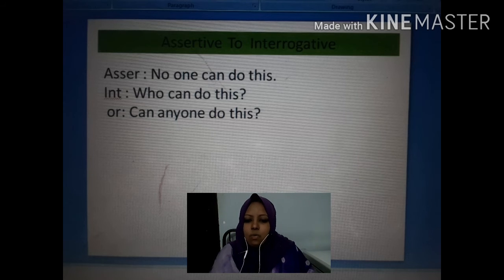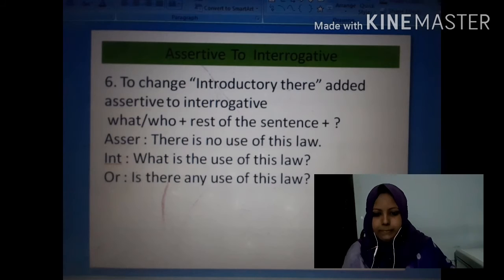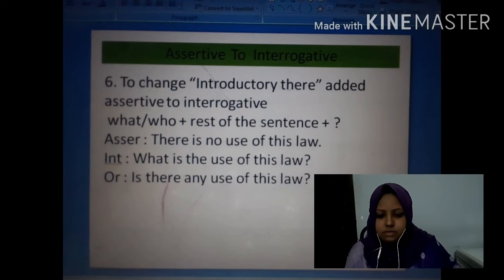Okay, no one can do this. Interrogative: who can do this? Very simple. And another rule: can anyone do this? This is also correct. So I hope you understood. Now another rule, to change introductory there added assertive to interrogative.